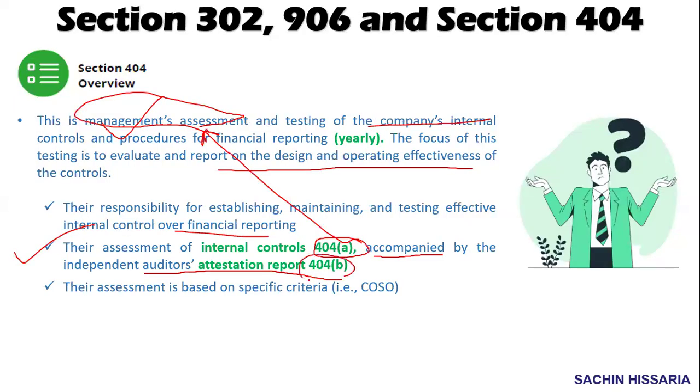So in section 404, guys, there are two parts. One is 404A, second is 404B. 404A will be attested by the management. 404B will be attested by the auditor. While doing this assessment, the auditor will refer to some framework like the COSO framework.